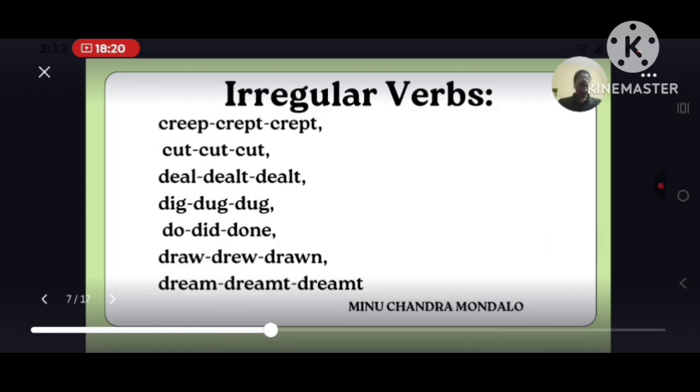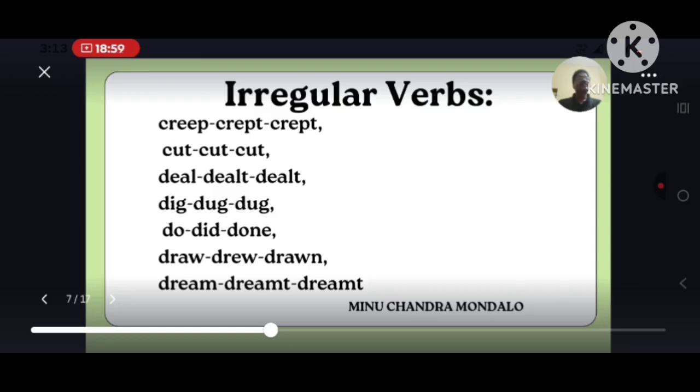Let us go through other irregular verbs starting with C and D. Creep, crept, crept. Similarly, cut, cut, cut. You see, all the three words are the same. So V1, V2, V3 forms are the same.